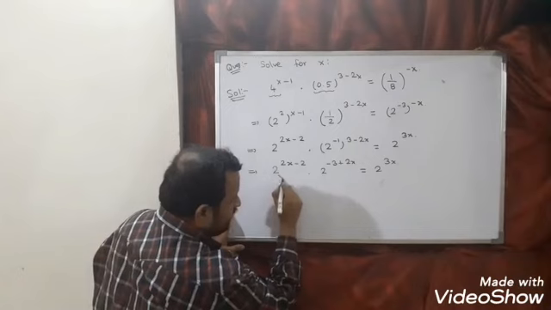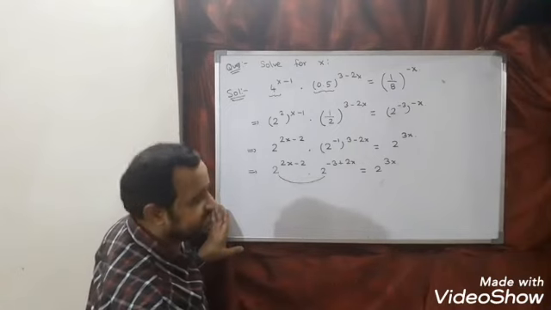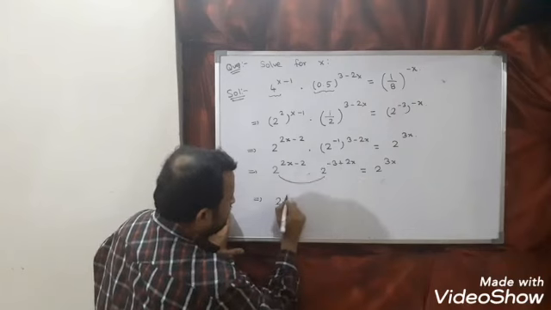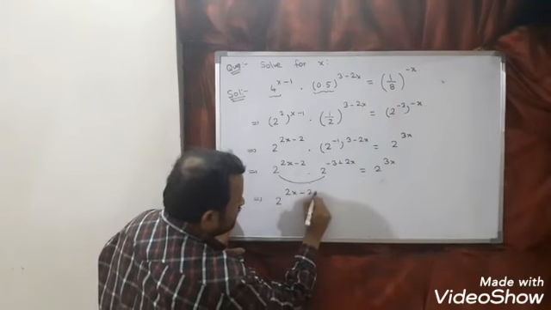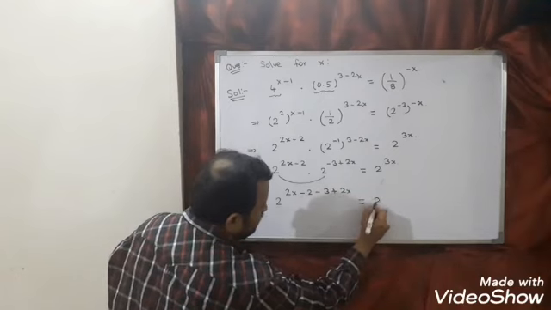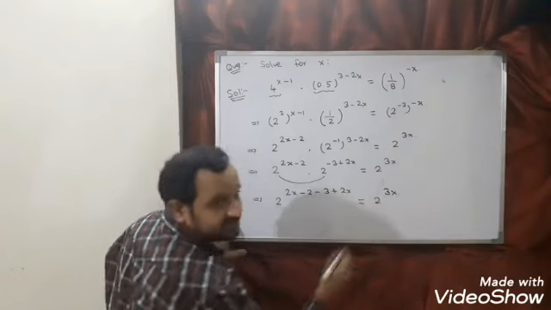Now you can see it is a product, the base is the same, so the powers will get added. So 2 power 2x minus 2 minus 3 plus 2x is equal to 2 power 3x.